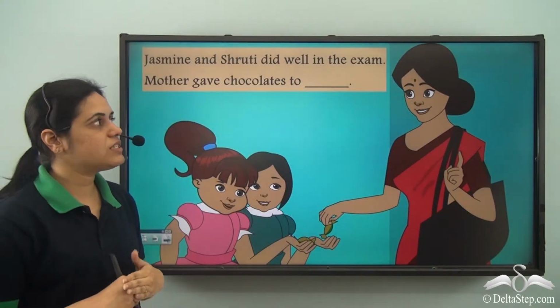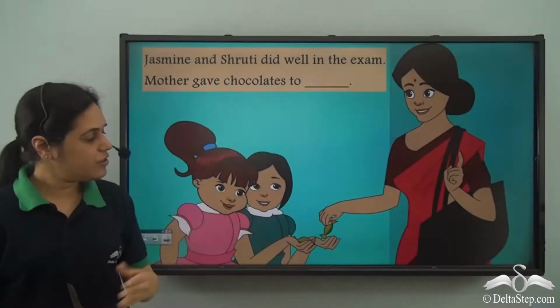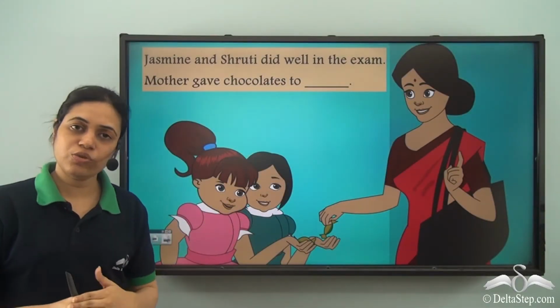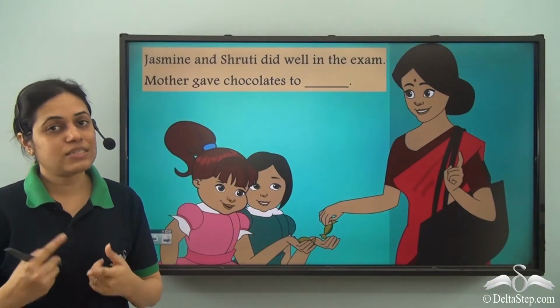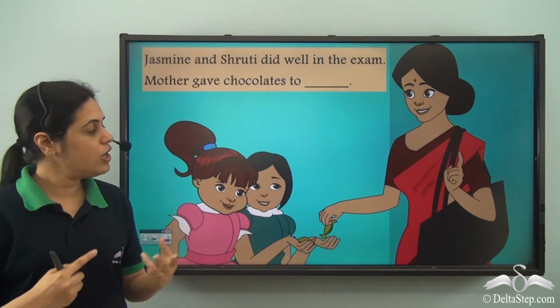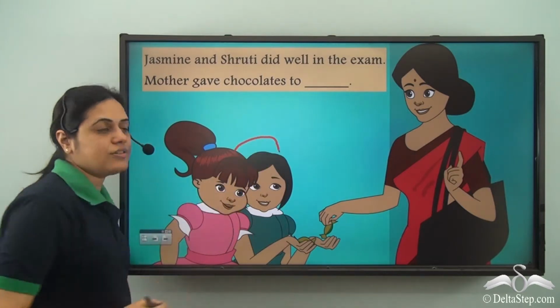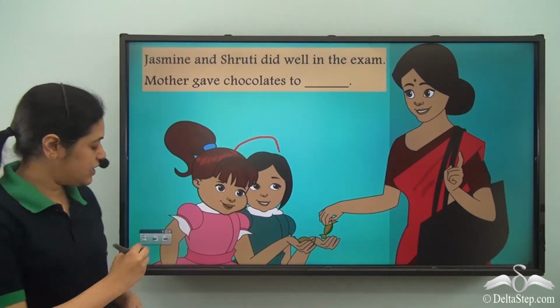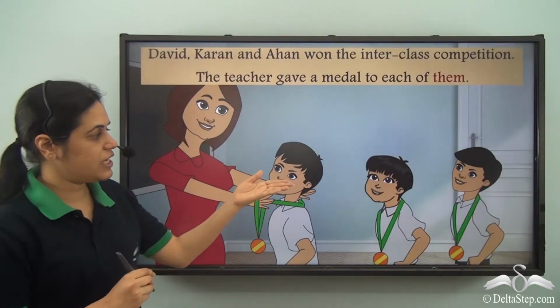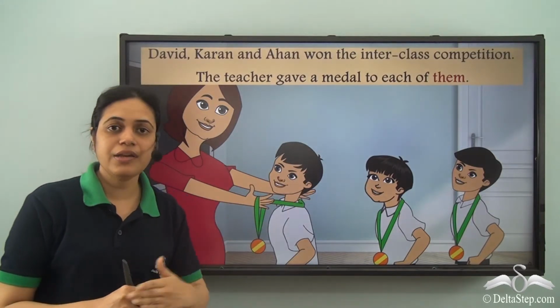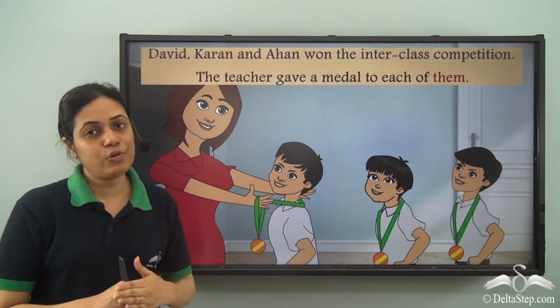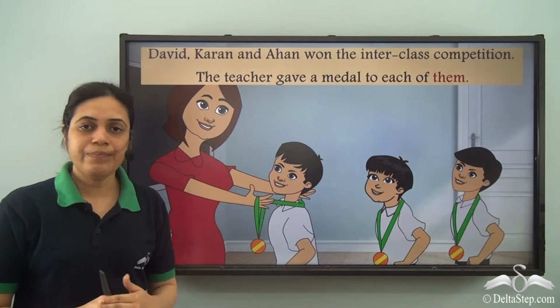Jasmine and Shruti did well in the exam. Mother gave chocolates to Jasmine and Shruti. So it is third person, plural, object position and feminine gender. We saw in the previous case, in the case of David, Karan and Ahan, for masculine gender plural, we use them.